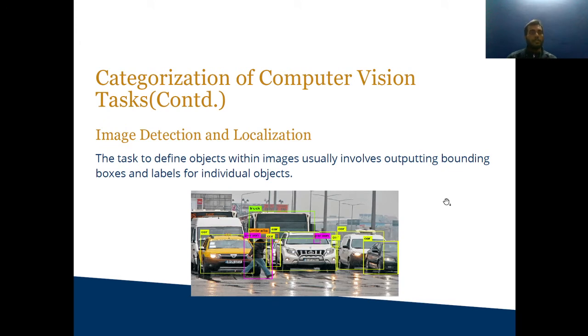Next topic, image detection and localization. In this, the task is to detect objects within images and usually involves outputting bounding boxes and labels for individual boxes. We have to give the image to the algorithm, and we have to find out which part of the image is which object, label it, and make boxes for each object.